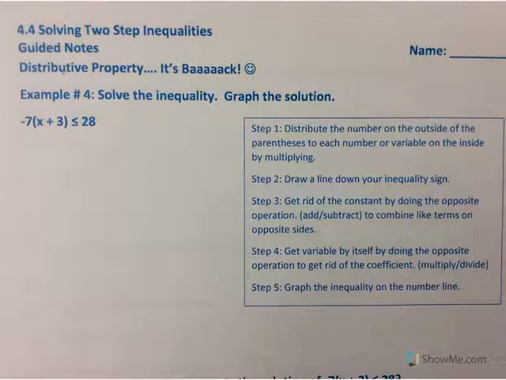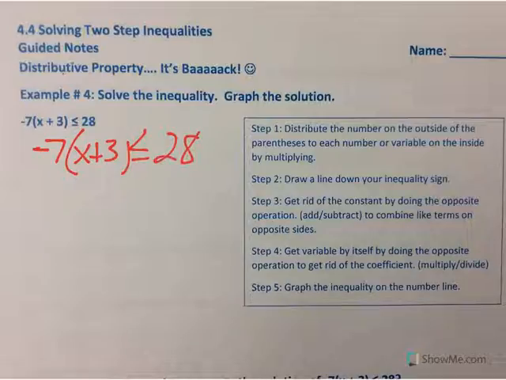Next page, the only difference on this one, and you learned this in the last chapter, is the distributive property. So this one actually takes 3 steps to solve. You have the -7 on the outside of the parentheses, x plus 3 inside, is less than or equal to 28. So the first thing you would want to do is distribute this out. There are other ways of solving this, but we've been focusing on the distributive property.